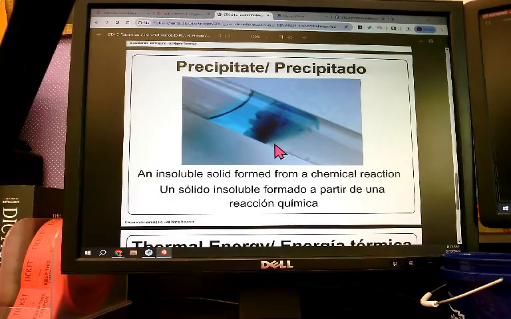A precipitate is just like chunks being formed. So they mix this blue liquid with whatever this clear liquid is, and when they mixed it, it formed this solid that's not dissolving in the two liquids. That's what insoluble means. So there's chunks formed from two different liquids.